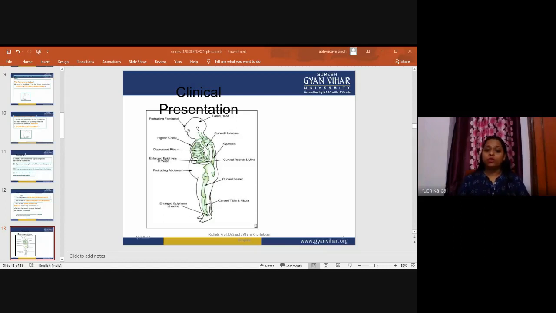The child's abdomen becomes protuberant because of marked muscular hypotonia. Visceroptosis and lumbar lordosis occur. So this is the visceroptosis, and lumbar lordosis can also occur because of the muscular hypotonia. Deformities are there, as I have shown you, the humerus, tibia, fibula and femur are in a curved shape. Deformities of the long bones resulting in knock knees and bow legs are a common presentation of rickets once the child starts walking.